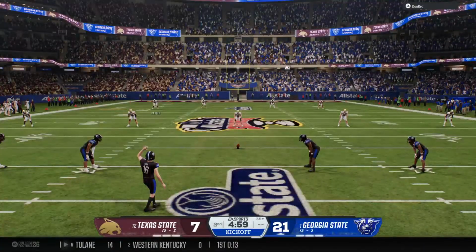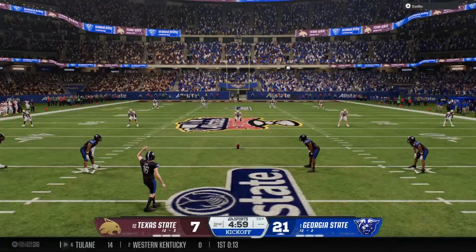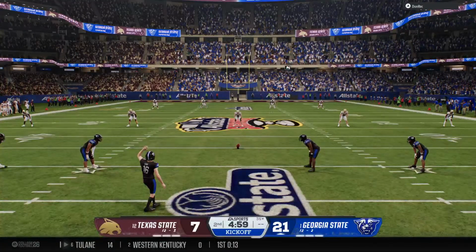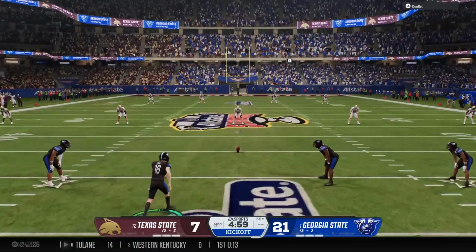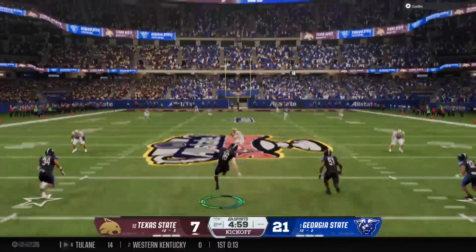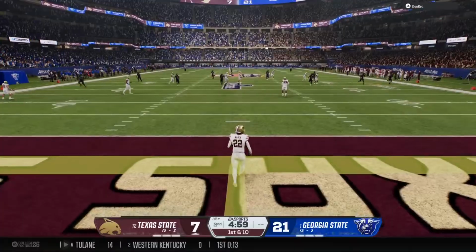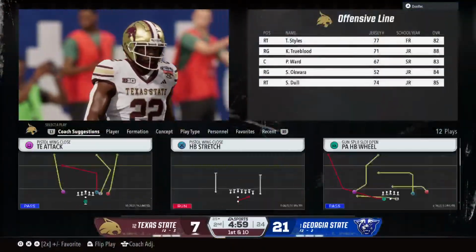Got momentum after scoring that touchdown. Now the kickoff team out there to kick it away. And he'll lead the kickoff right there. He'll start with the 25.